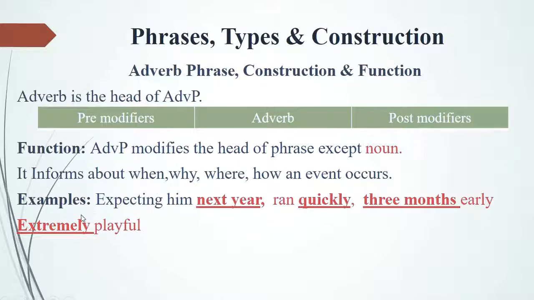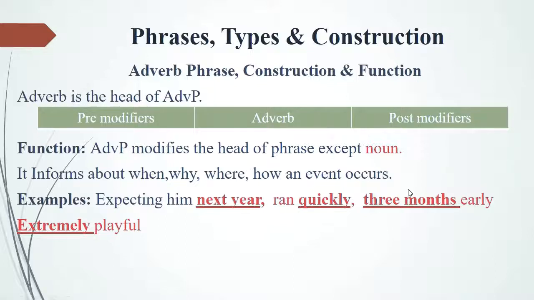For example, expecting him next year. Rain quickly. Three months earlier. Extremely playful. Here, expecting him next year is answering the question when. Rain, how does someone run?